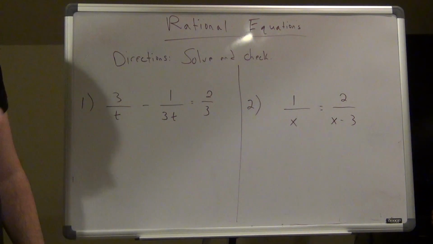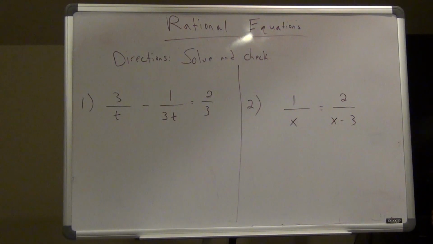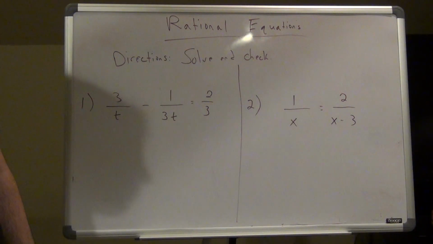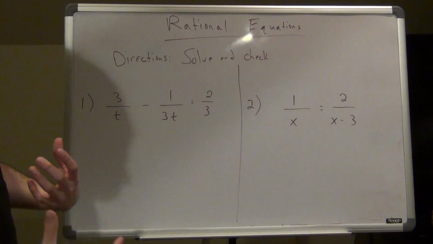So today we're going to learn how to solve rational equations. This is going to bring in the skill from when we were simplifying addition and subtraction of rational expressions. We're actually going to be solving for an answer now. We're also going to get to something called an extraneous solution, which I will explain when we get there. There's going to be one new term we're going to learn about, extraneous solutions.